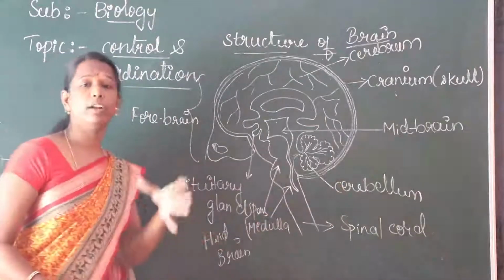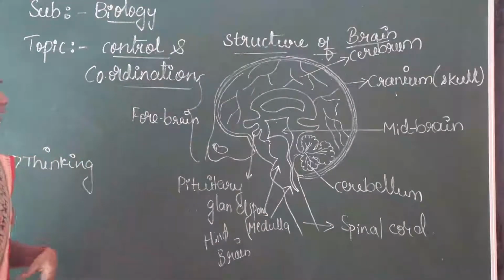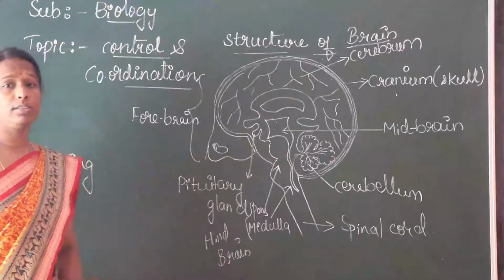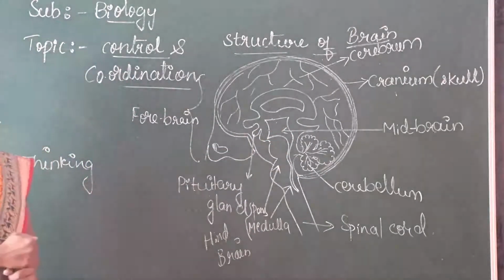The cerebellum controls some voluntary actions. The midbrain controls the involuntary muscles.